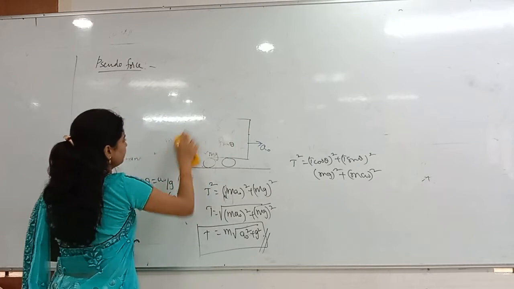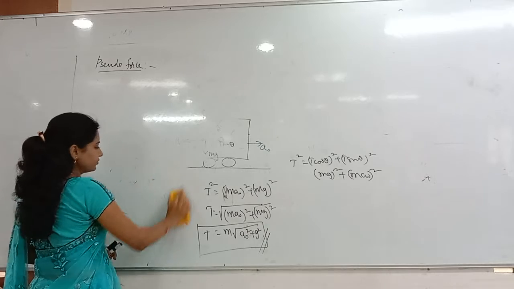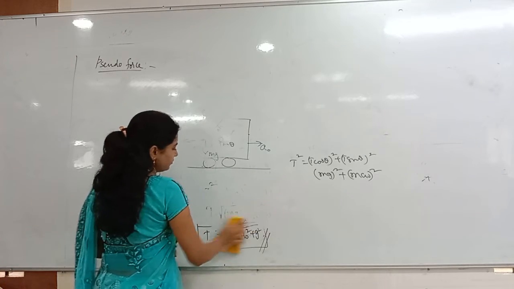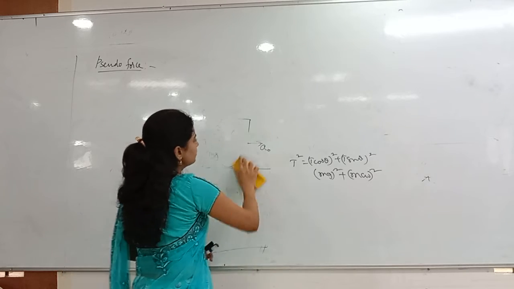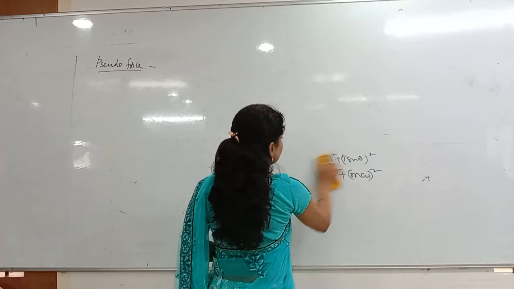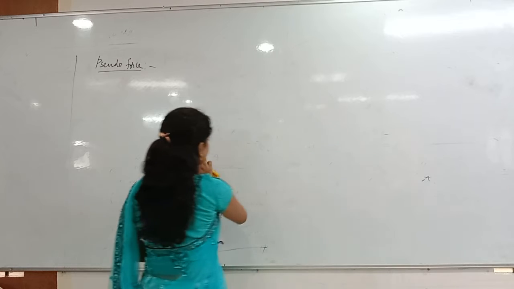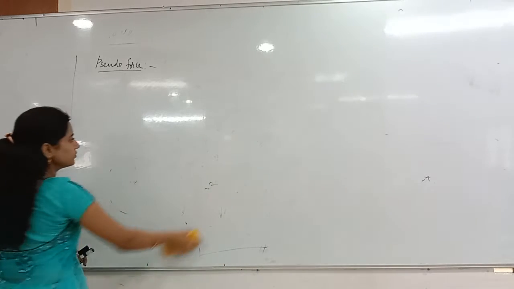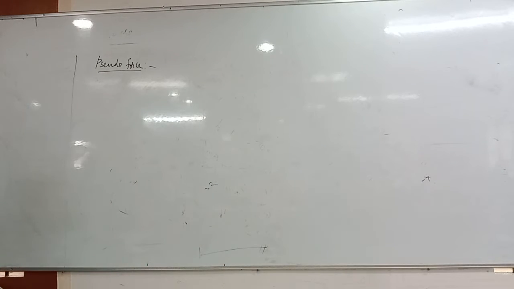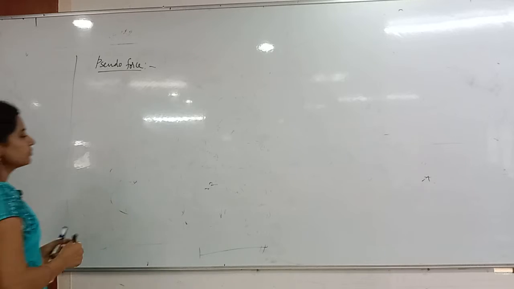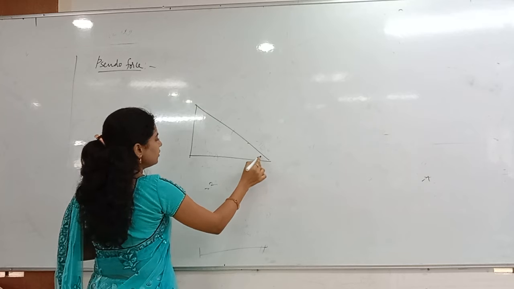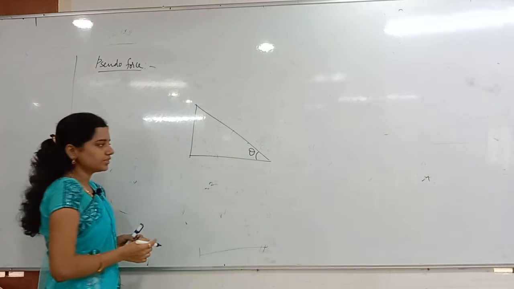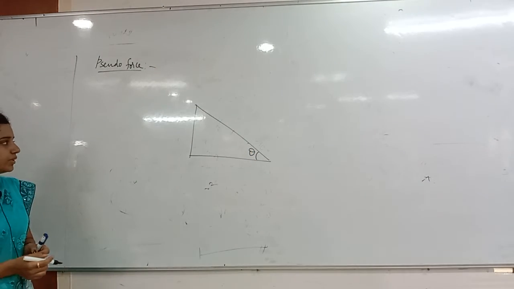I'll draw the diagram. I have taken an inclined plane of angle of inclination theta. Listen here, very, very important problem.